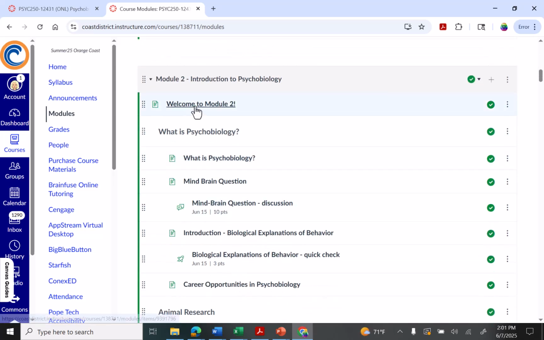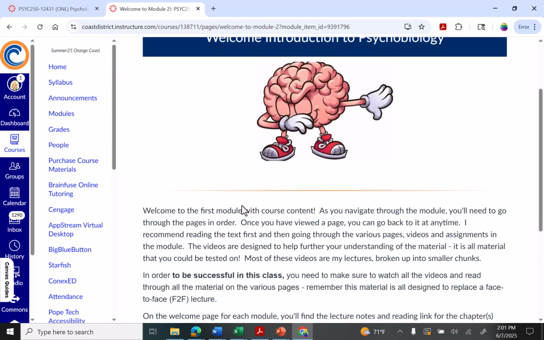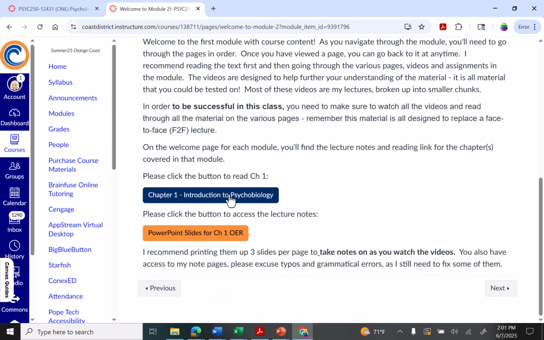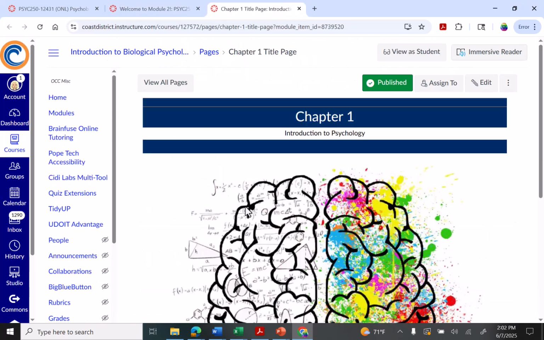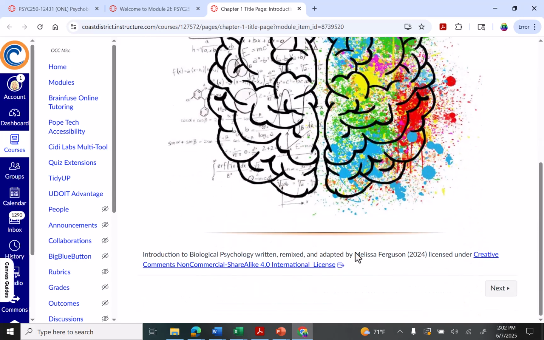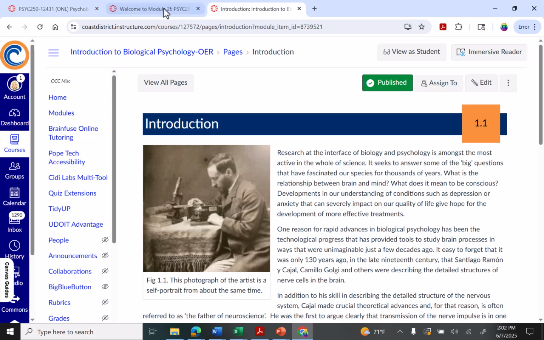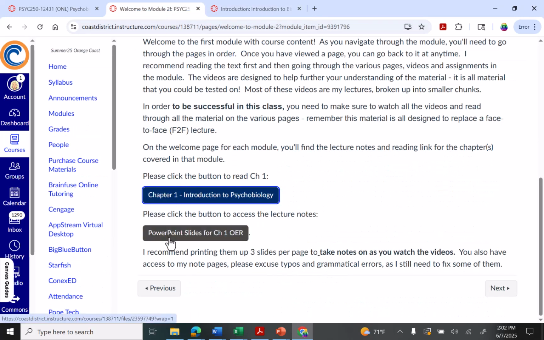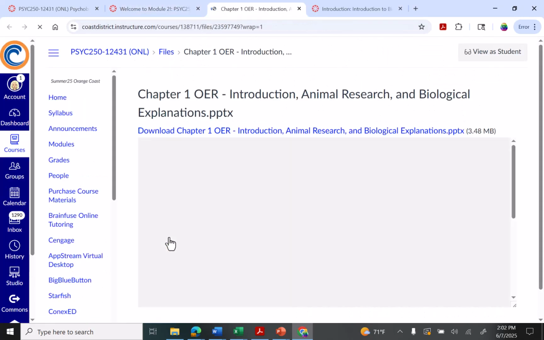Here's where we start learning information from the class, and each week I suggest for each module that you go to the welcome page. You read through the welcome page. There will be a link to the PowerPoint slides, or sorry, this would be the link to the PowerPoint slides. This is the link to the chapter that you're going to cover. So if you click on this, it will take you to that first chapter. This is that title page, and then you would go hit next to start reading the text. If we go back to that page, this is going to take you to those PowerPoint slides.